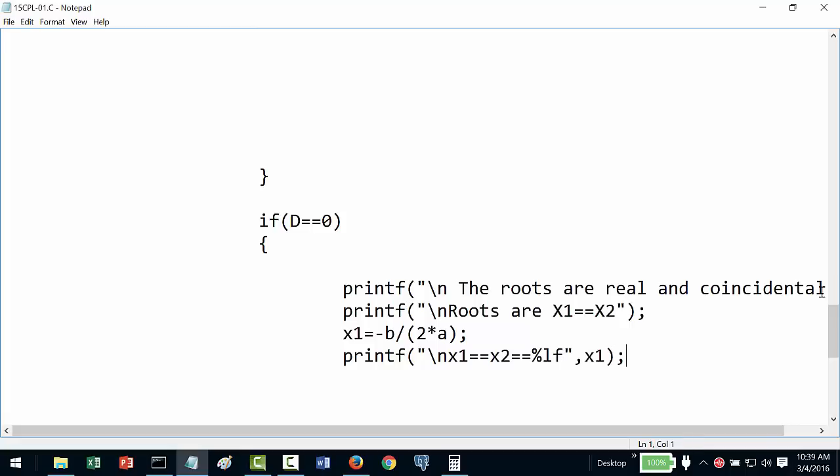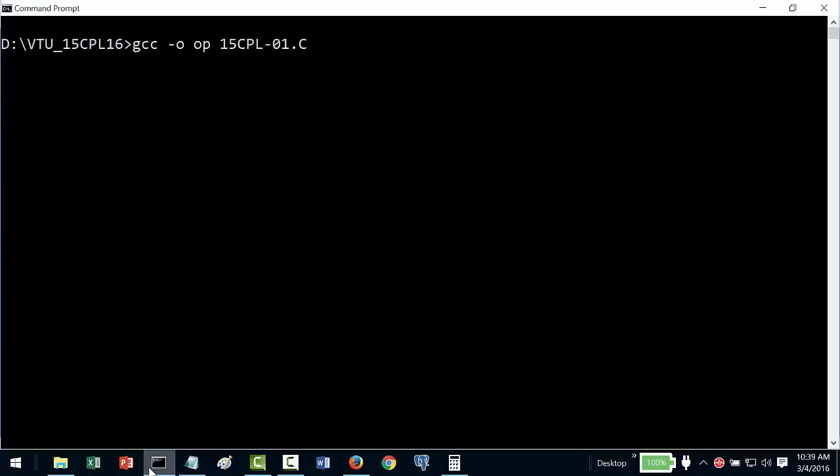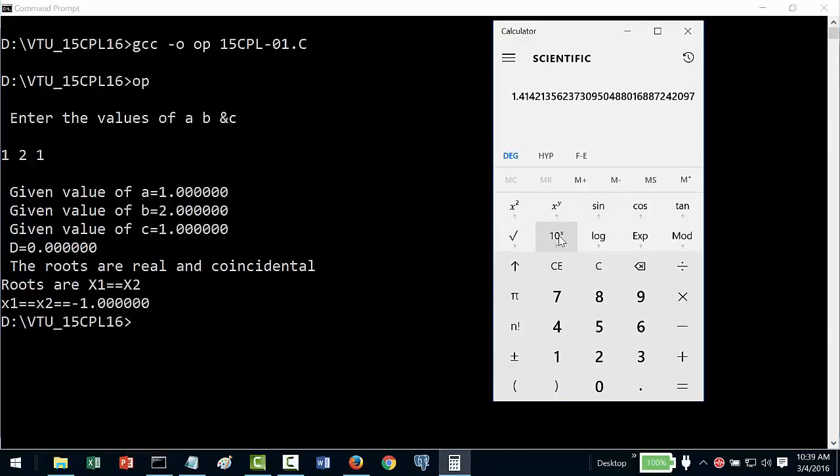Okay, I will save this code. Let us recompile it, no problem. I'll give say 1, 2, 1. Now if I give 1, 2, 1, my discriminant is 0. Now that is because my b square is 4.